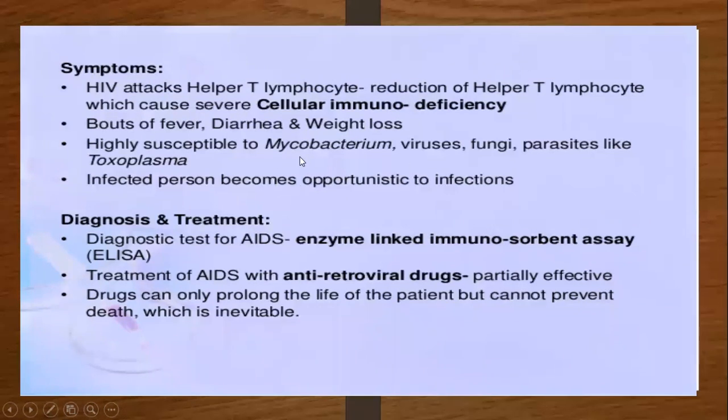If the person is infected with HIV, it is a very good opportunity for different types of infection, because the person does not have good immunity and catches infections very easily.